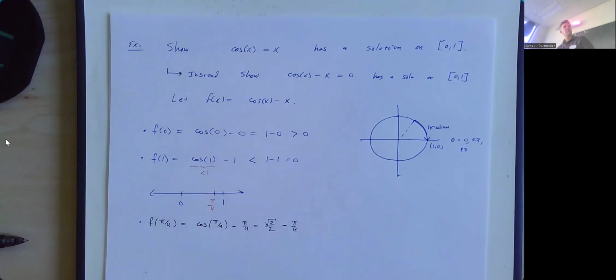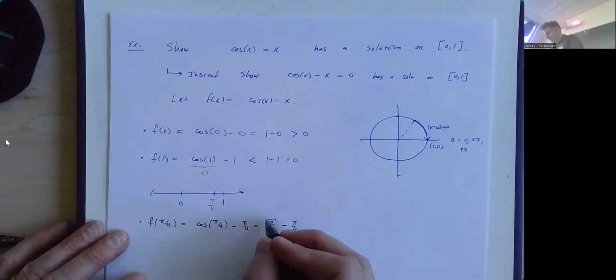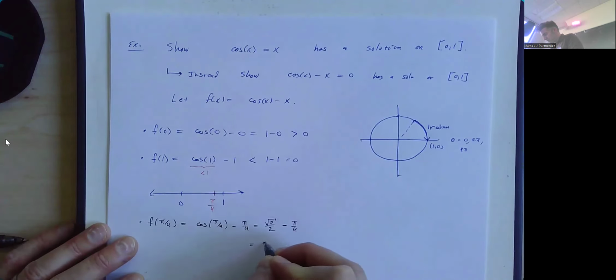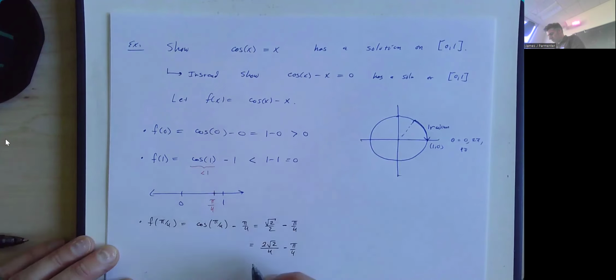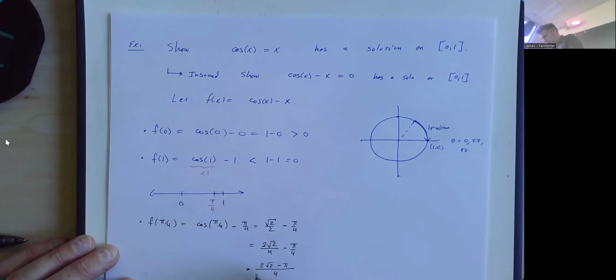Good question. Let's get a common denominator. So I'm going to multiply this by 2 over 2. This is equal to 2 root 2 over 4 minus pi over 4, which is equal to 2 root 2 minus pi all over 4.